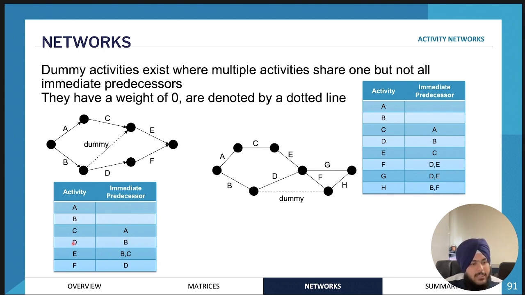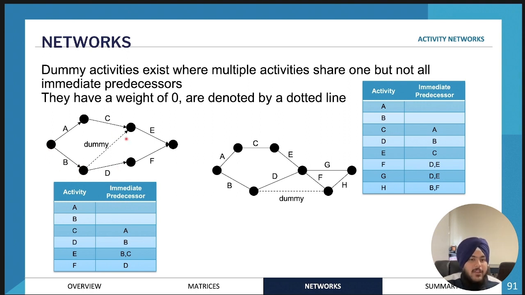So for example, activity D has an immediate predecessor of activity B. But activity E has immediate predecessors activity B and activity C. So that's a little bit of a problem because when we're drawing the activity network, if we draw the line going from activity B all the way to activity E, and then we draw activity D as well, that will show that activity C and activity B are the immediate predecessors of activity D. But that's not really the case. It's only activity B. So we draw a dummy activity.